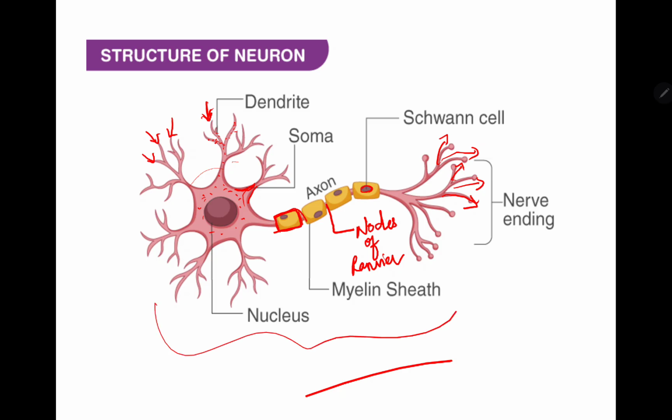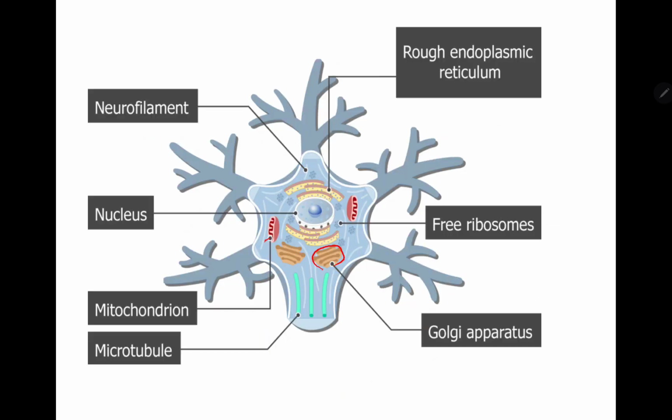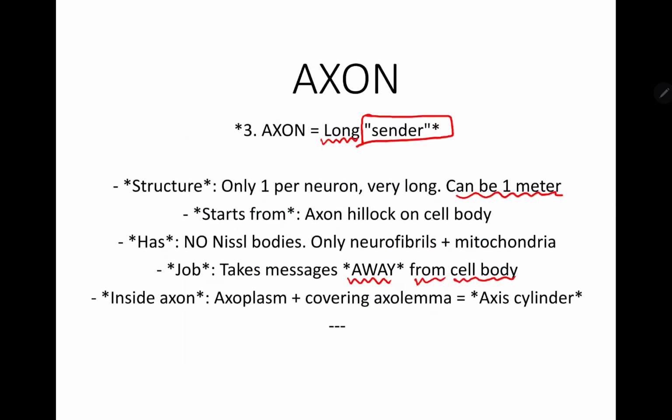Now this is the cell body. Dendrites receive, whereas the axon nerve endings send the messages from the cell body.